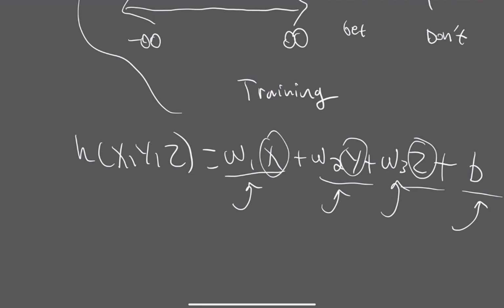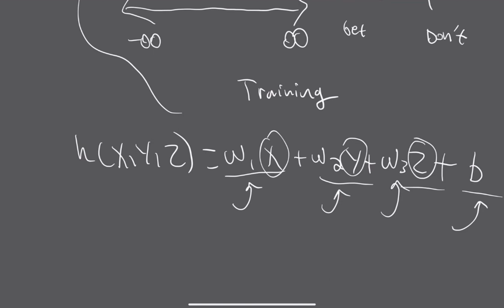And hopefully this model will give a decent prediction for how tall that person ends up being. So you can think of W1, W2, and W3 as weights that factor in how important X is to predicting how tall someone's going to be. Is it an important factor? If W1 ends up being a bigger number at the end of training, then the model is basically saying, hey, X is actually pretty important for figuring out how tall someone's going to be. And same thing for Y with W2, and for Z with W3.